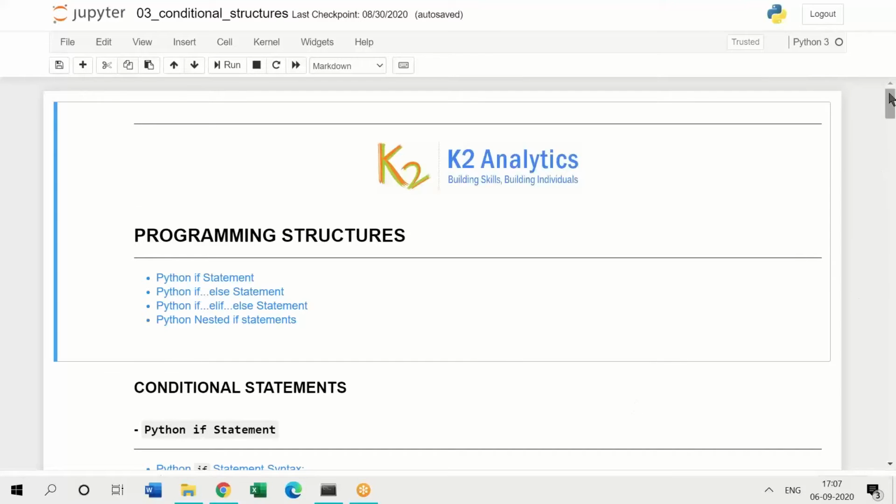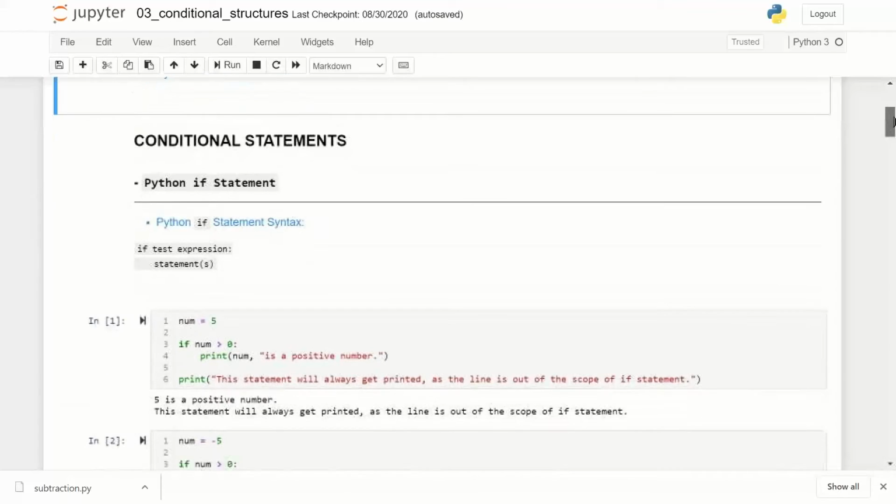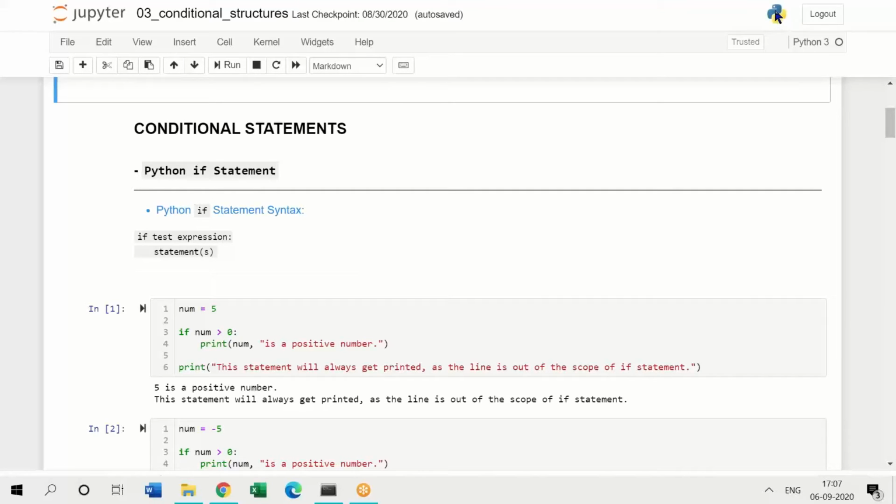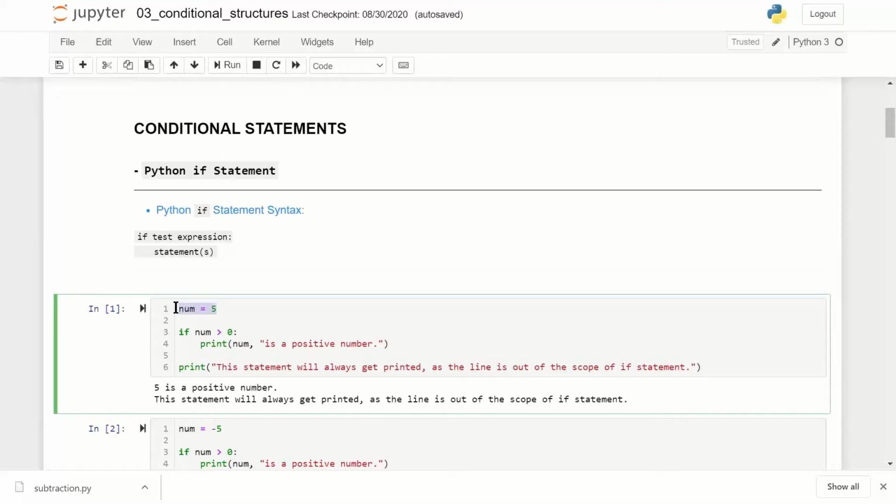Let's start with our first programming structure, which is a conditional statement. Very simple, if, which is very basic for any programmer to know. When we write these kinds of programming structures, we say if a condition, and if the condition is matched, then you write certain statements which should get executed. So here I have written num equal to 5. I declared a variable num, assigned the value 5, and I'm saying if num greater than 0, print num is a positive number. Note the indentation.